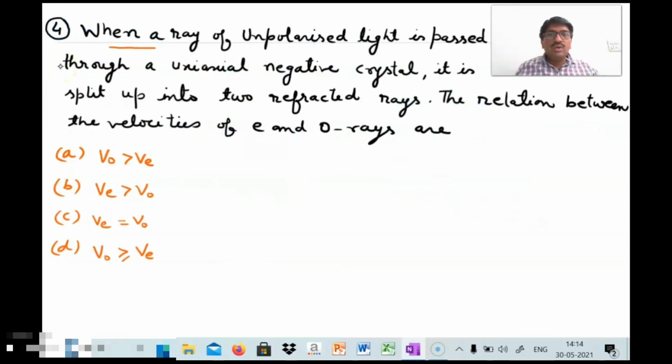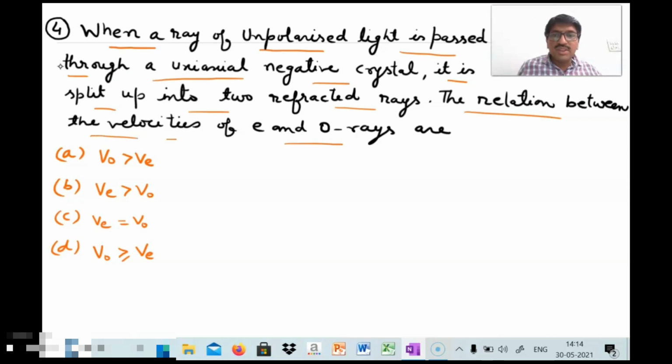When a ray of unpolarized light is passed through a uniaxial negative crystal, it splits up into two refracted rays. The relation between the velocities of the E and O rays is: VO is greater than VE, meaning the velocity of the O ray is greater than the velocity of the E ray; the velocity of the E ray is greater than the velocity of the O ray; the velocities of the E ray and O ray are equal to each other; or the velocity of the O ray is greater than or equal to the velocity of the E ray.